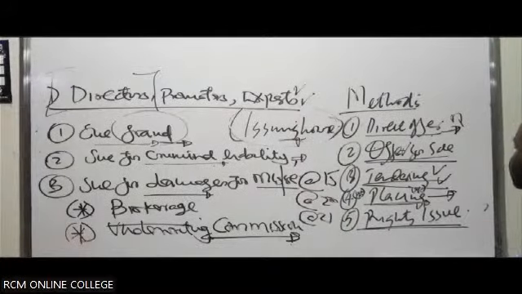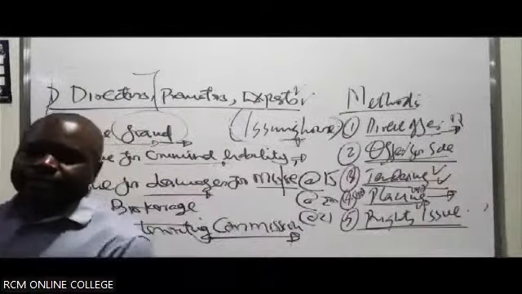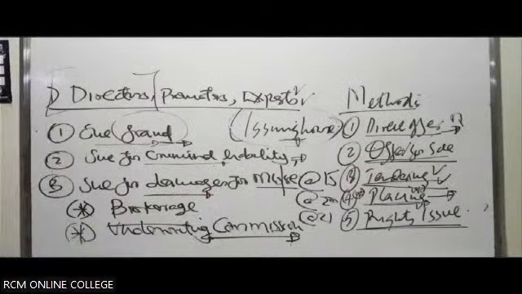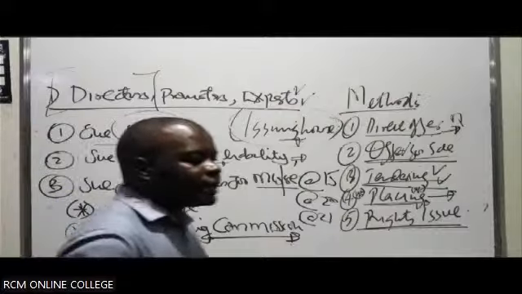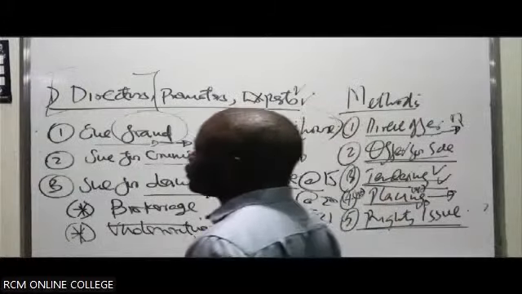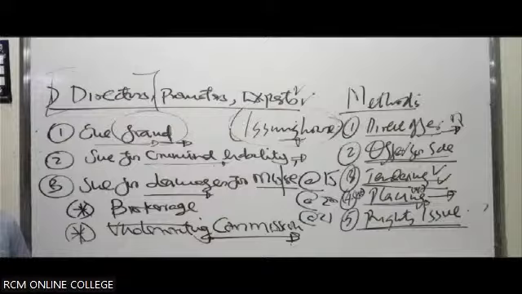What happens under a rights issue? The company goes into what we call internal marketing. Internal marketing in the sense that they don't invite any outsider. But they actually convince the already existing shareholders to buy extra or more shares in the company in proportion to their already existing shareholding in the company. We call it a rights issue.